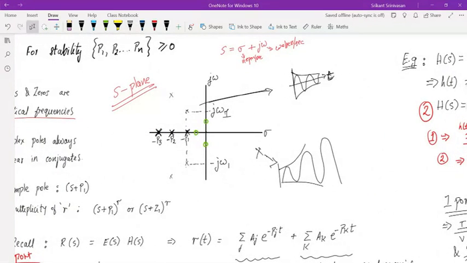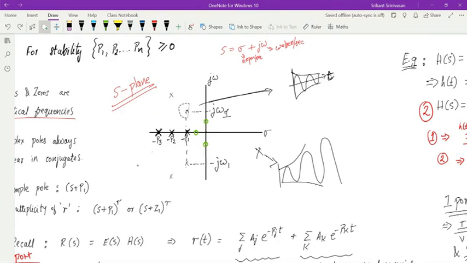If you have a pole which is on these different parts over here on the real axis, those are like the decaying exponential terms. If I have a pole on the complex axis over here, these are of course zeros, but if I have these over here, then I have the sinusoidal or cosine function.